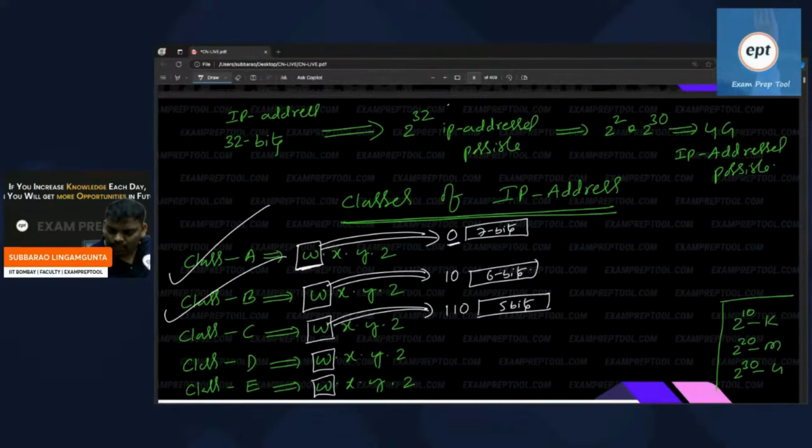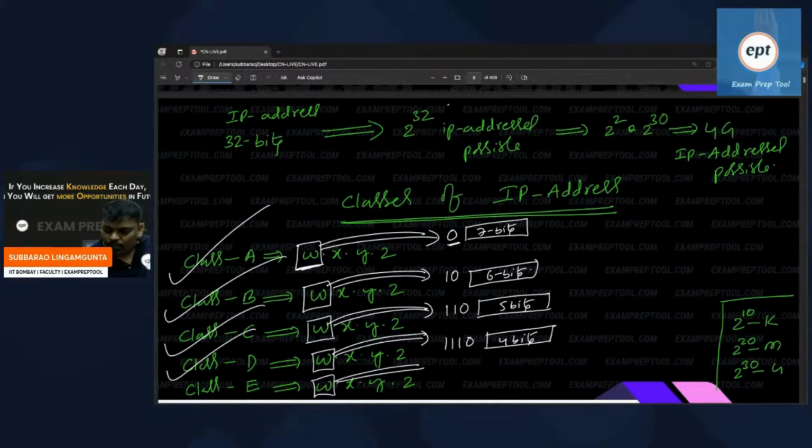In the first octet of 8 bits, see this one: 1110 followed by 4 bits. That is going to be class D. Because I have to see only the prefix, it is almost like an STD code.